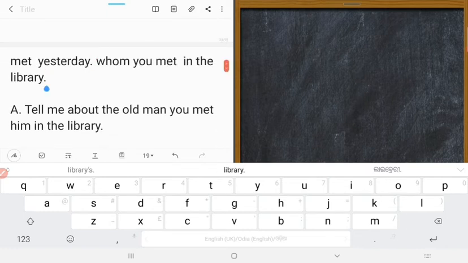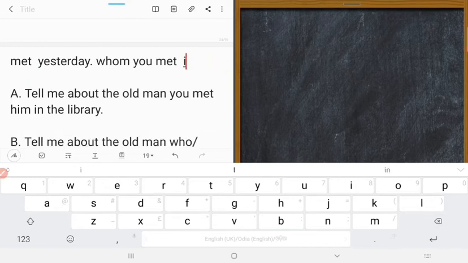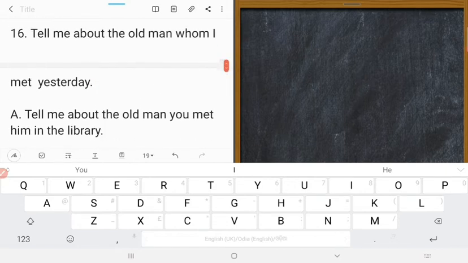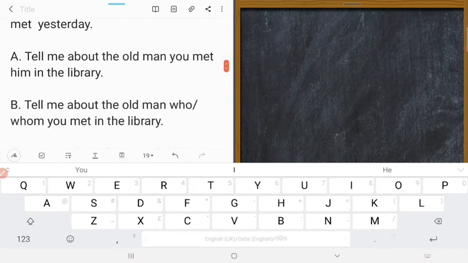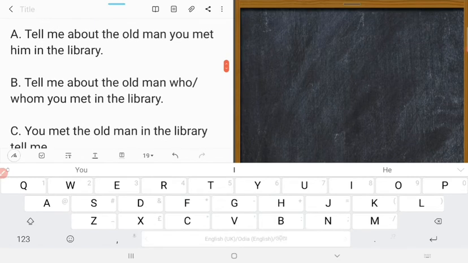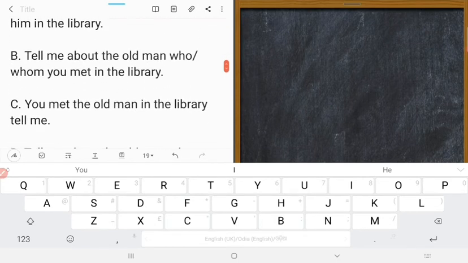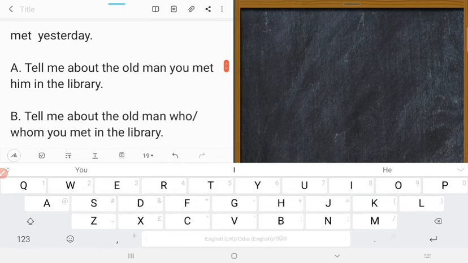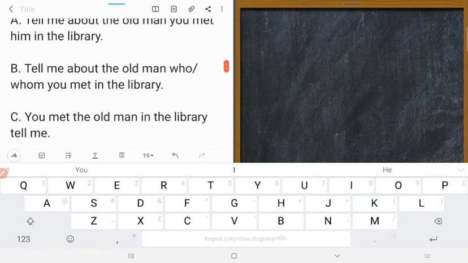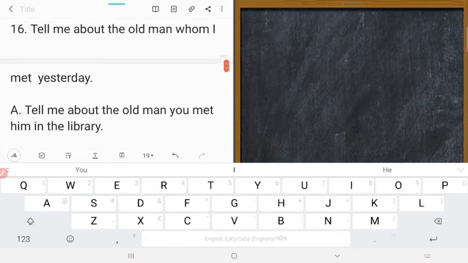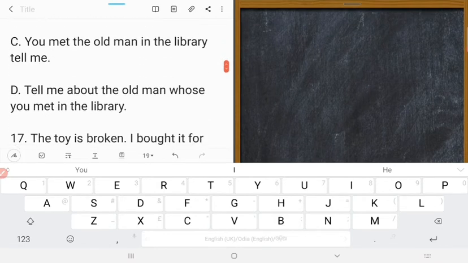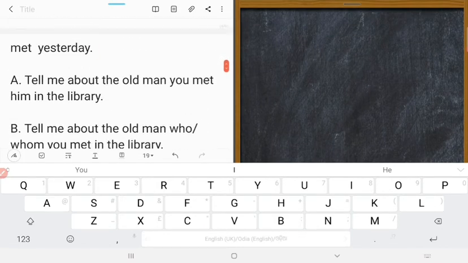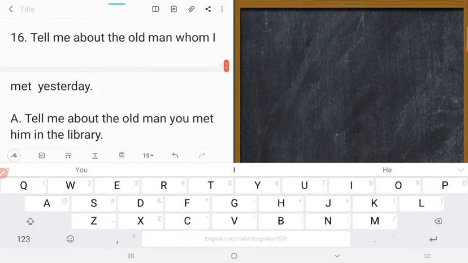So now let's remove this one. The sentence is: tell me about the old man whom I met yesterday. Tell me about the old man you met him in the library. No. Tell me about the old man whom you met in the library. Number 16.